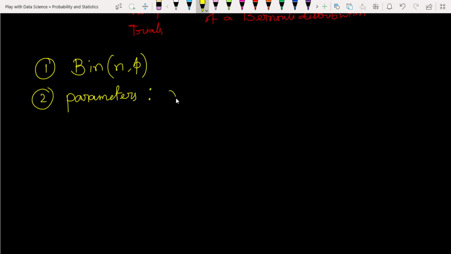The two parameters are n, which is a natural number, the number of trials, and p, which belongs to 0 to 1.